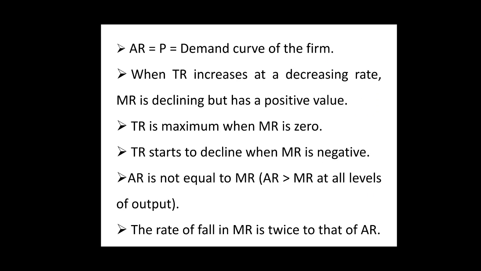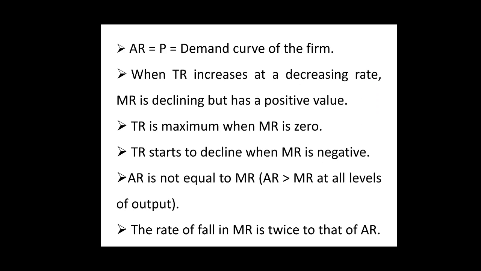We also observe here that in case of imperfect competition, both average revenue and marginal revenue fall, but average revenue is not equal to marginal revenue in case of an imperfectly competitive market structure. That is, in such a market situation, average revenue is greater than marginal revenue at all levels of output, or in other words, we can say that the rate of fall in marginal revenue is greater than, or we can say twice that of average revenue.